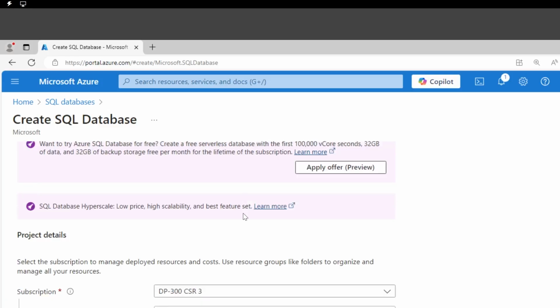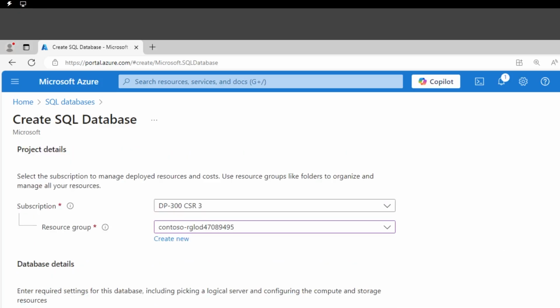Right, so multiple components that we have to specify there. So subscription, I have only one, so I'm going to keep this one. Resource group, I have only one, so I'm going to keep the same one as well. So the resources will be deployed within this resource group out there, as mentioned. Now we need the name of our database and the name of our logical server where our database will be running from.